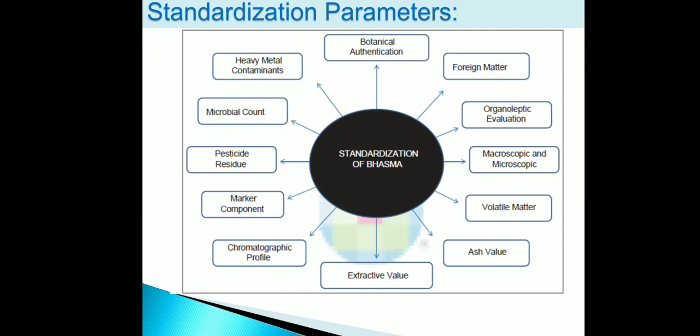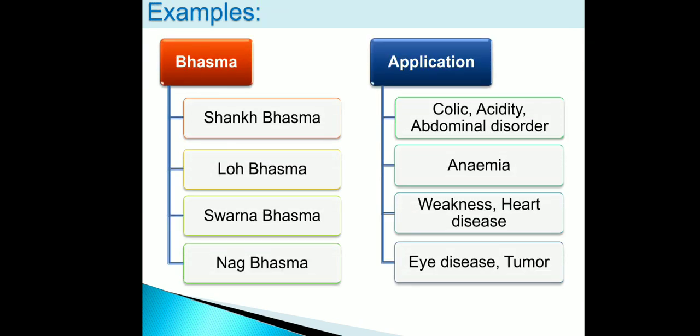And the third one is pesticide residue. Now here we will see a few examples of Bhasma. First example is Shankh Bhasma. Shankh Bhasma is mainly used in the treatment of acidity or abdominal disorder. Second example is Lauh Bhasma. Lauh means iron. That means this Bhasma is used in the treatment of anemia.